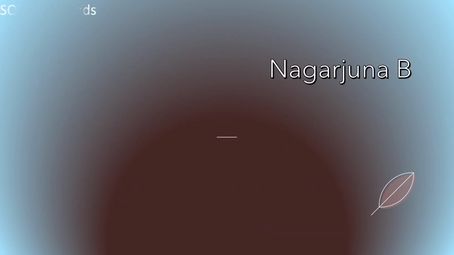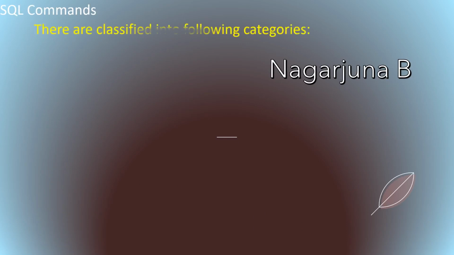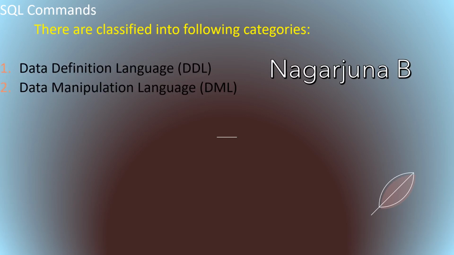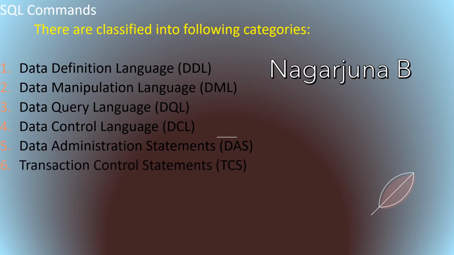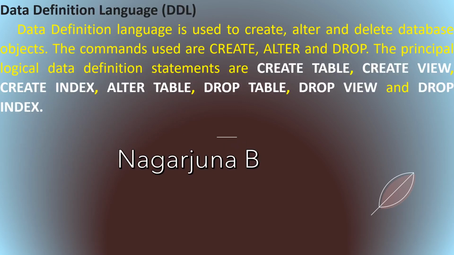SQL commands, that is the statements we write in SQL, have been classified into various categories. Those categories are DDL, data definition language; DML, data manipulation language; DQL, data query language; DCL, data control language; DAS, data administration statements; and TCS, transaction control statements. DDL, data definition language.